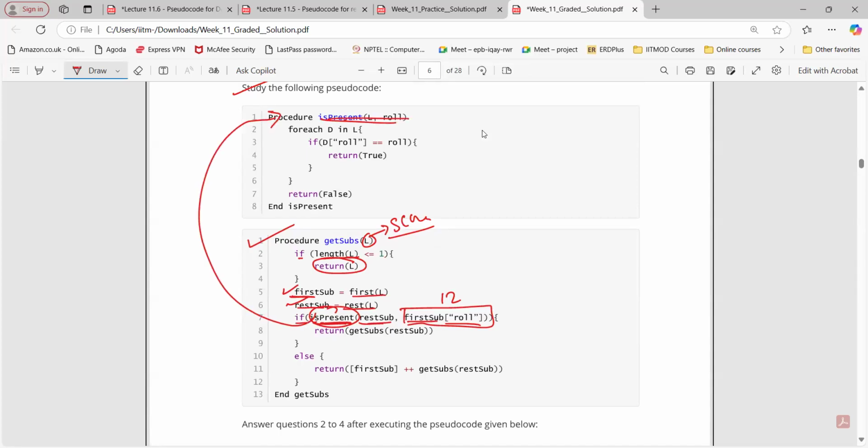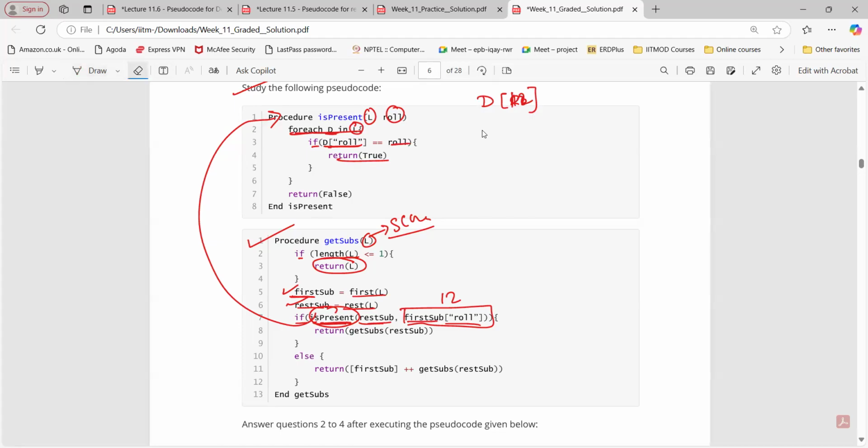Now let's discuss what it is doing. It is taking the roll number and list as input. For each D in L, it means for every dictionary in that particular list L, if D roll number, so for that particular dictionary, if the roll number, for example 12, is equal to that particular roll number, then we are going to return true.